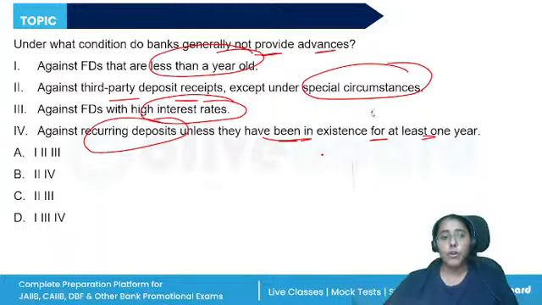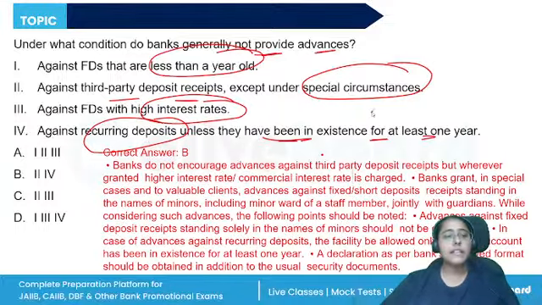Now, what is a recurring deposit? Recurring deposit means every month, every quarter, or any other time period, I can give the instruction to the bank that you deduct some particular fixed value from my running account and you create an FD out of it. That is a recurring deposit. All right. Other things between the FD and the RD are the same. The rate of interest offered, penalties, premature payment, unclaimed deposit, all of these things remain the same. So the correct answer is B, 2 and 4.